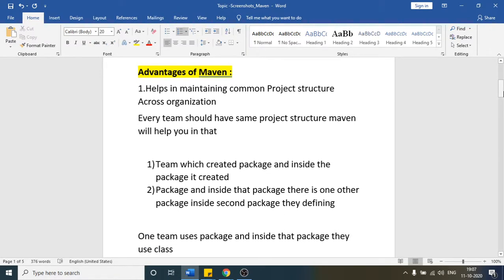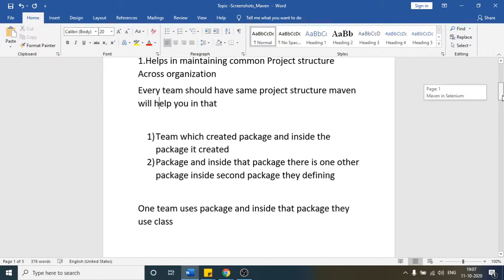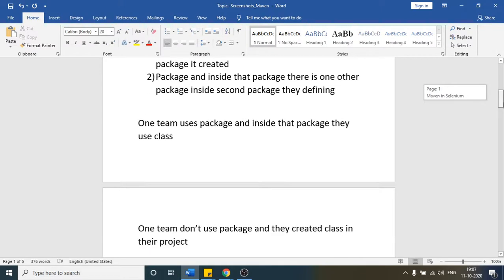But if I want everyone in my organization to follow the same project structure, we can achieve that with the help of Maven, right? We will see what this project structure is when I design one Maven project. As of now, understand that Maven will help us in doing that.